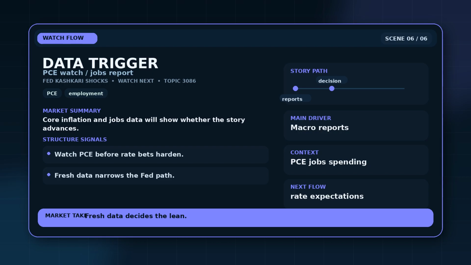The decisive test is to watch PCE before rate bets harden. That matters because fresh data narrows the Fed path. The next stage should be judged by core inflation and jobs data, not by guesses.